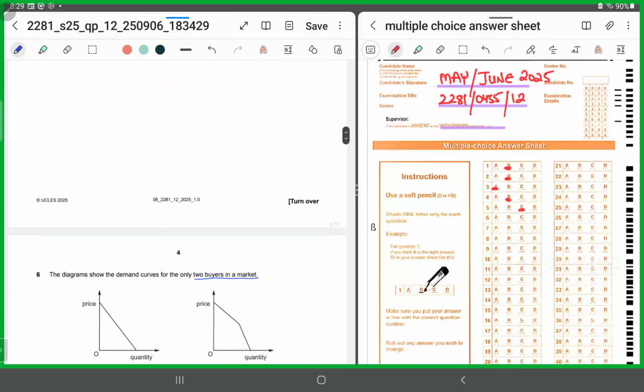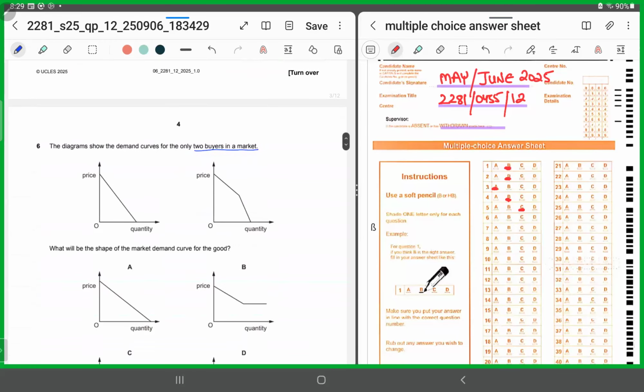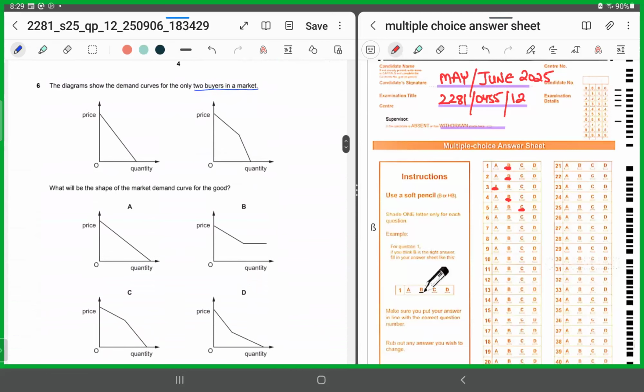MCQ number 6. MCQ number 6 is not tricky. Just need to focus a little on the graphs and it's easy to understand. Let's look at it. MCQ number 6 says the diagram shows the demand curve for the only two buyers in a market. So the first curve is a straight line graph. The second, it's a little elastic and then it's steepened downwards, sloping downwards.